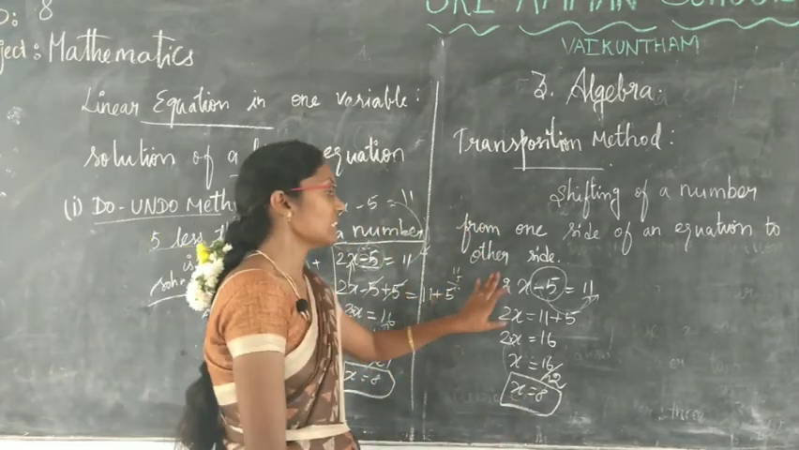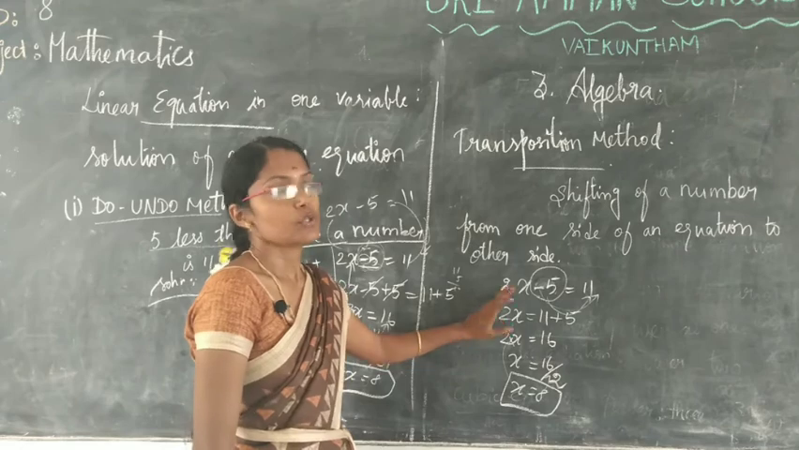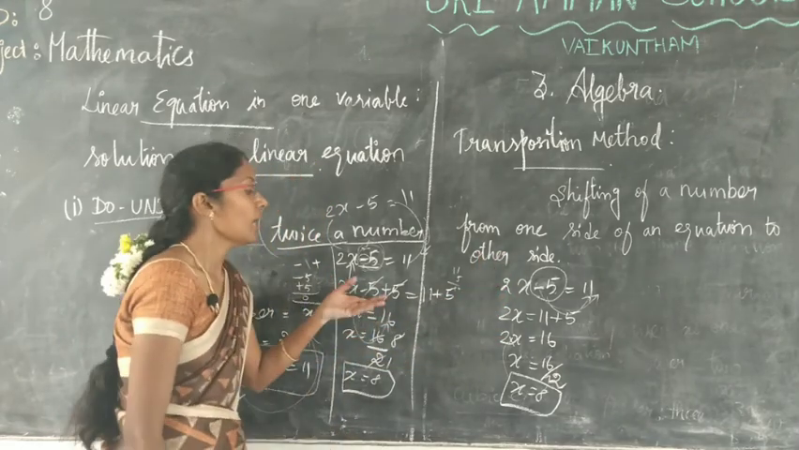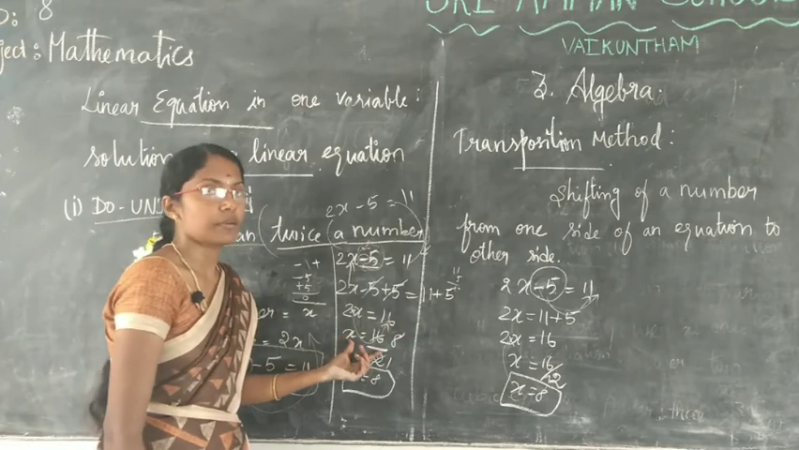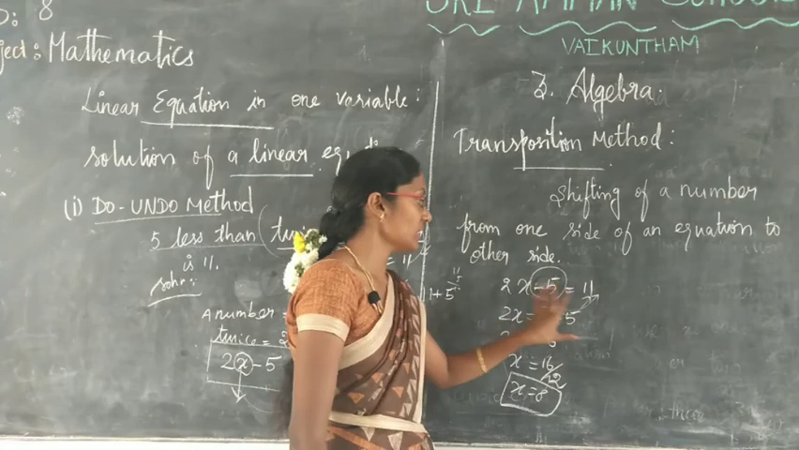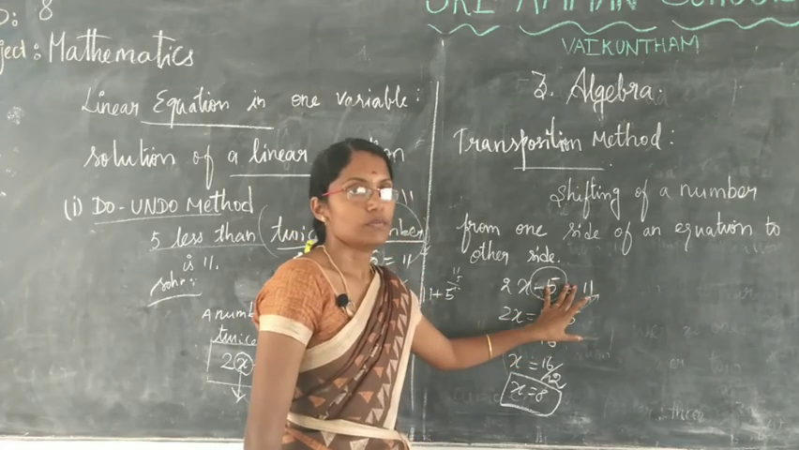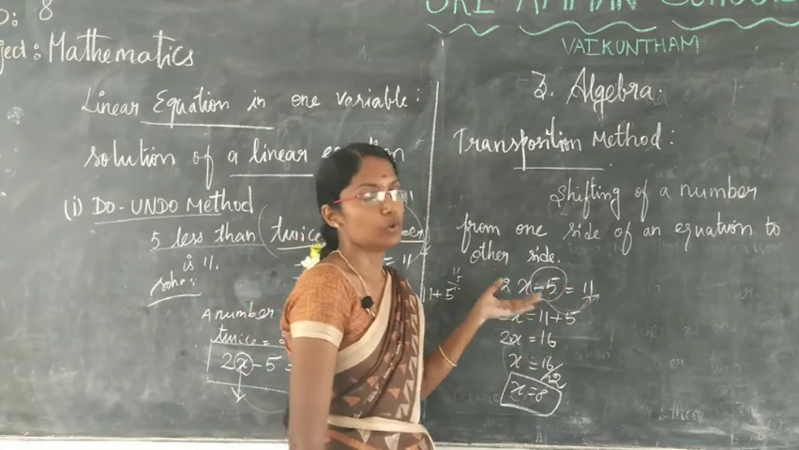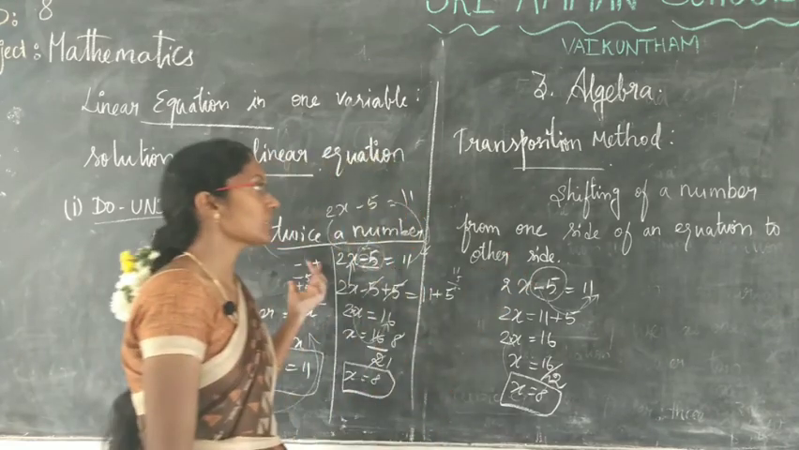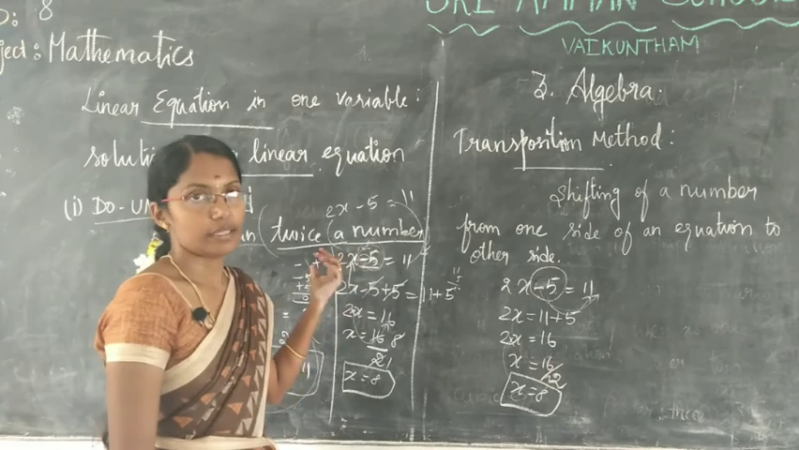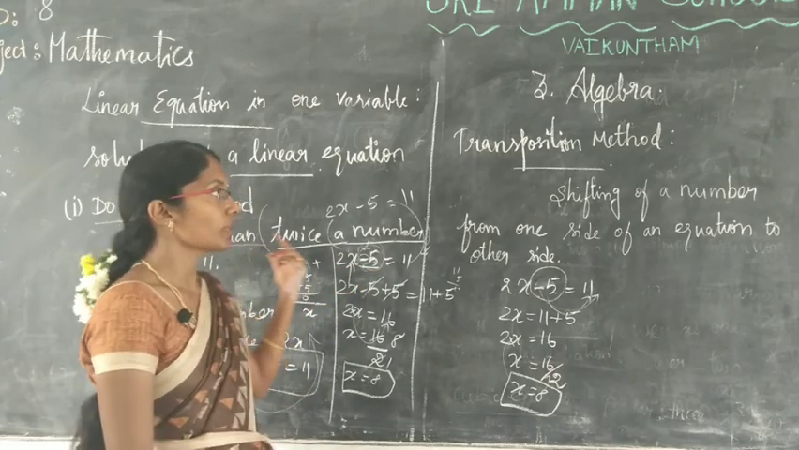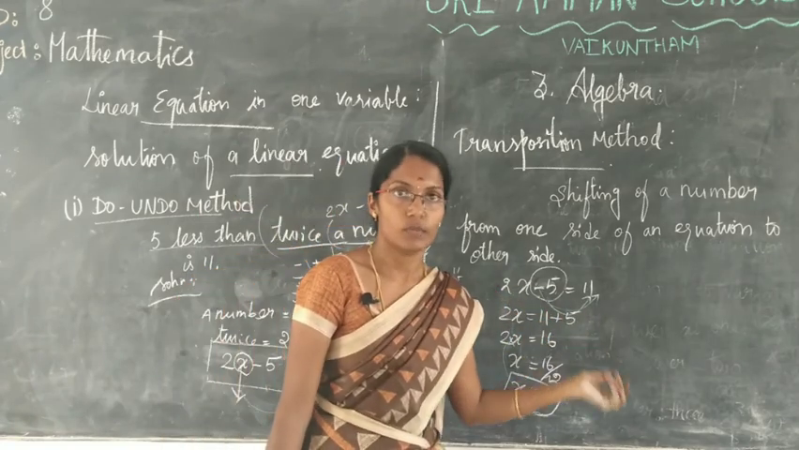Here it is a simple and easy method, so you can follow this method. Here we are doing addition, subtraction, then divide and multiply, so it is nothing but changing its position. This method is easier for you to solve the problems. So there are two methods to solve a linear equation: the do-undo method and the transposition method.